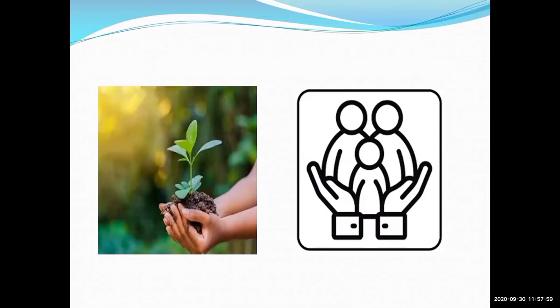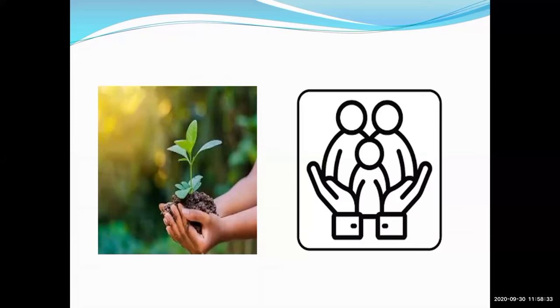Yes, Suhani, tree is there. And the tree is held in a hand. Yes. So this picture is about the environment. Yes. And the second picture is about the social planning. Yes. So these both the governments are related with this environment and social planning.